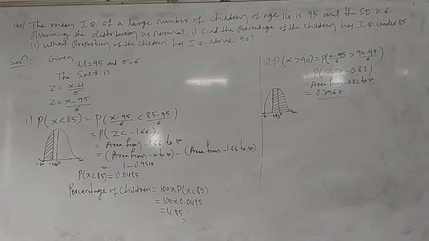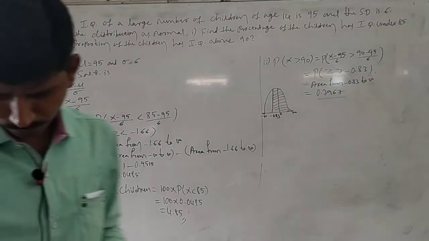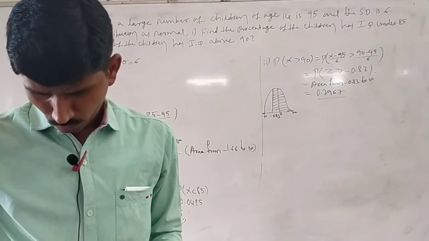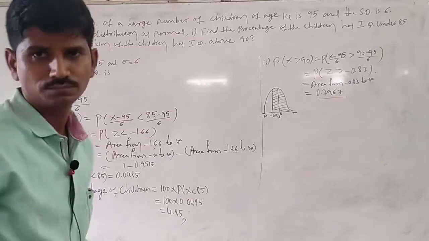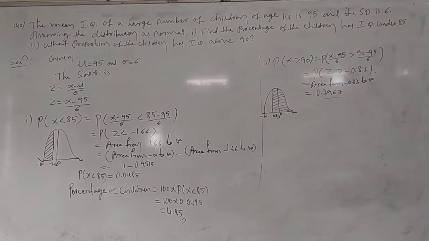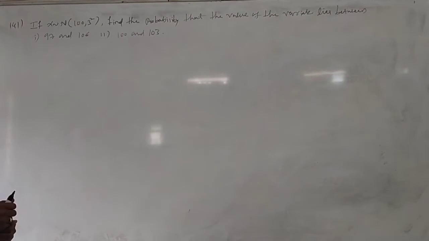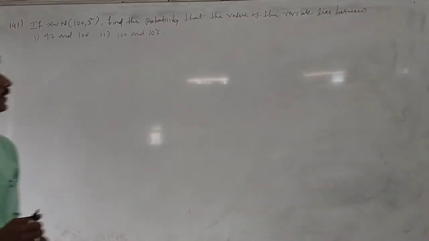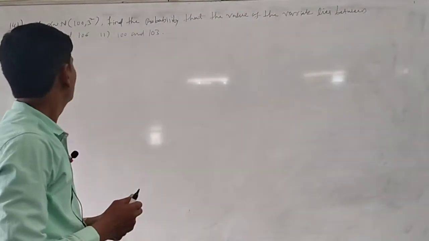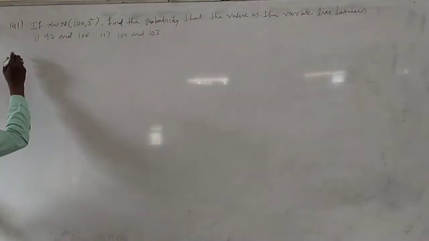Next problem, problem number 141. If x follows a normal distribution, that is 100 comma 3 squared, find the probability that the value of the variate lies between first 97 and 106, and second 100 and 103. Solution.